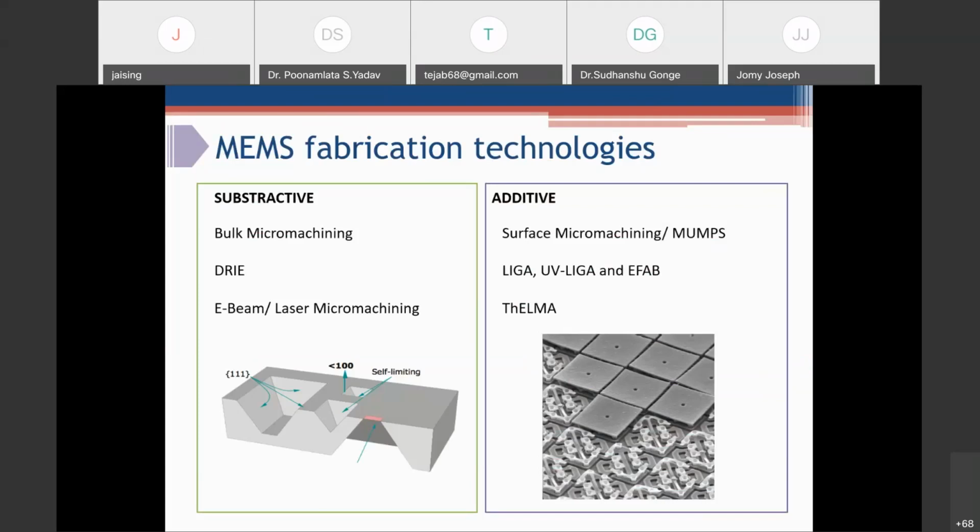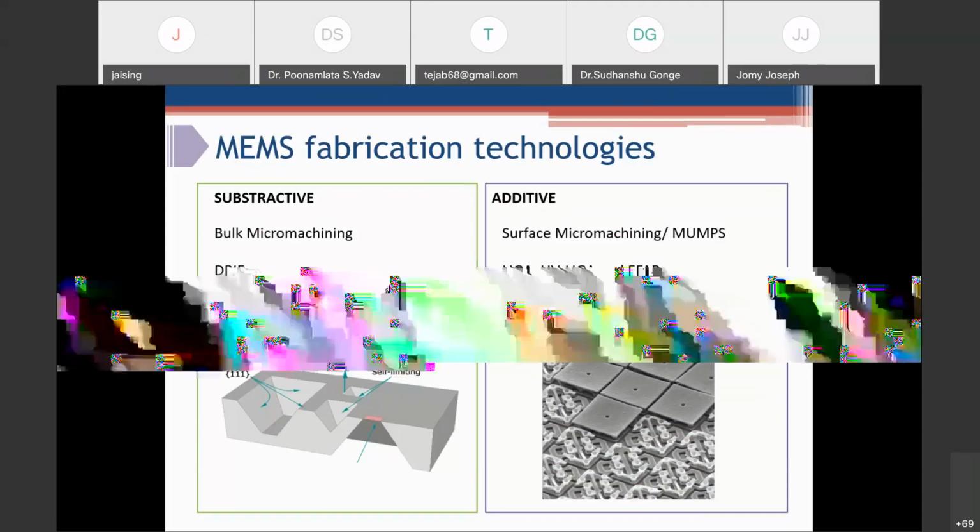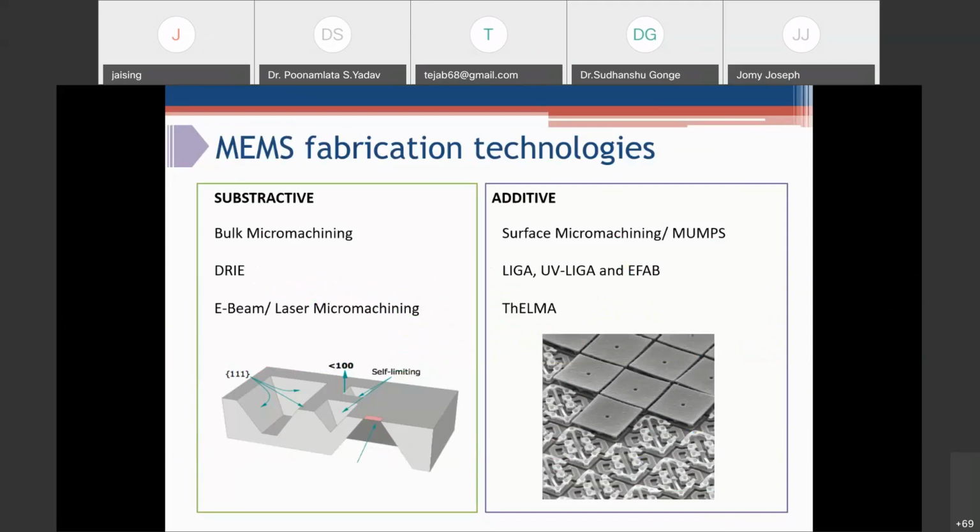So there are different fabrication technologies. If we broadly divide them, there are two technologies available for fabrication of any MEMS devices. One is subtractive technology, one is additive technology. Subtractive means you have to remove the material to form a structure from your base material. So there are different technologies in the subtractive method, that is bulk micromachining, deep reactive ion etching, and laser